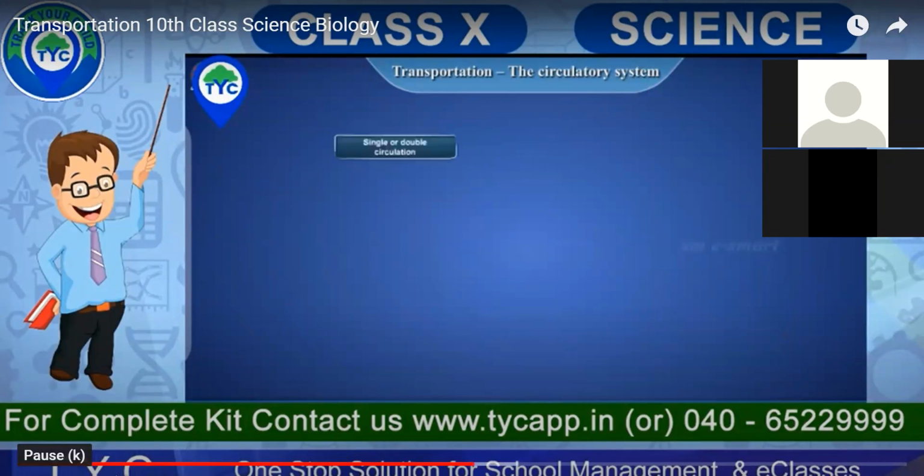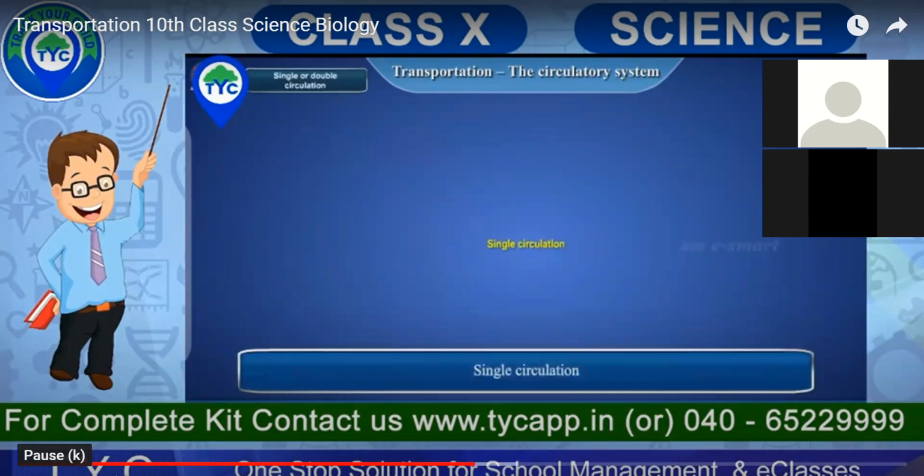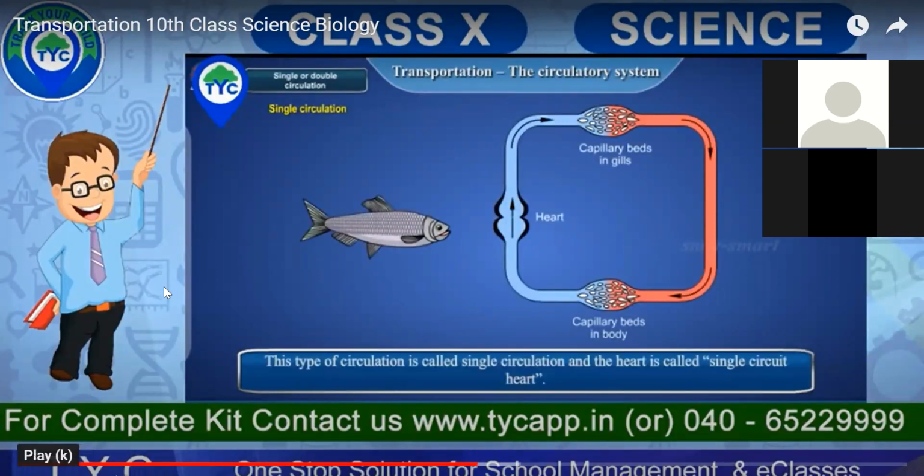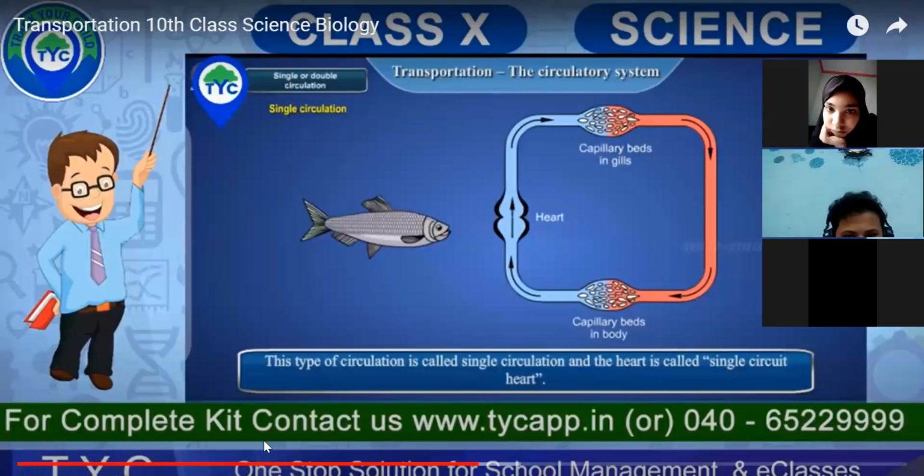So now see what is a single or a double circulation. Like fish has got a single circulatory system. So what do you mean by a single circulation and a double circulation? Is everybody able to understand? So let us see what happens in human beings. This is the single circulation. Understand the difference between single circulation and double circulation.